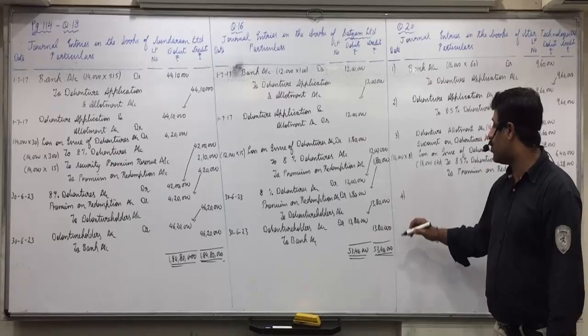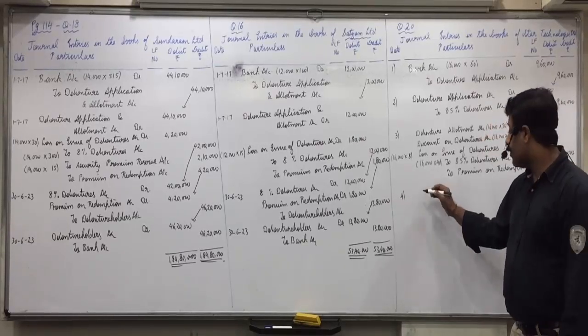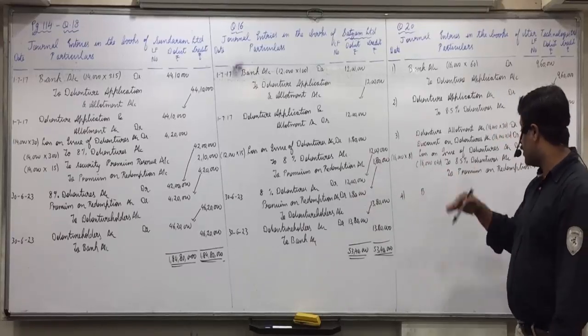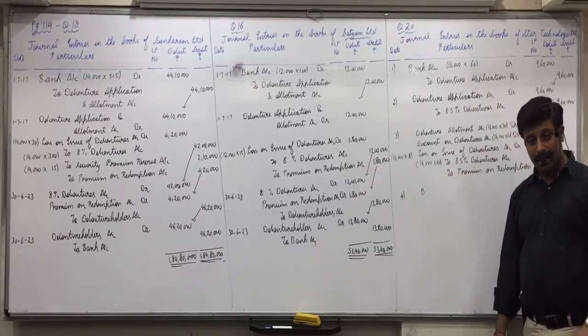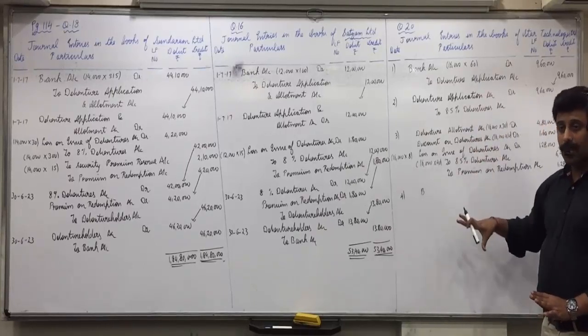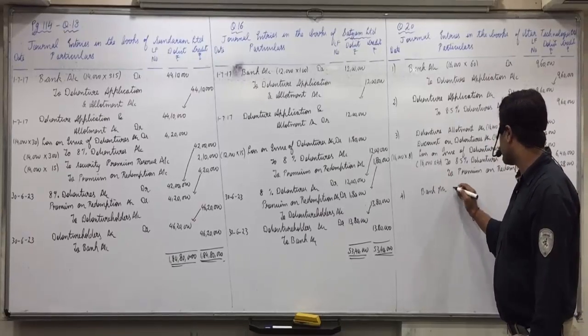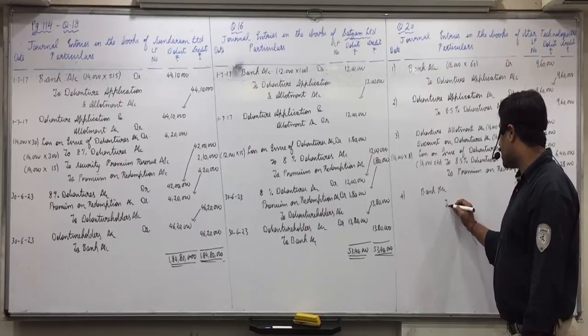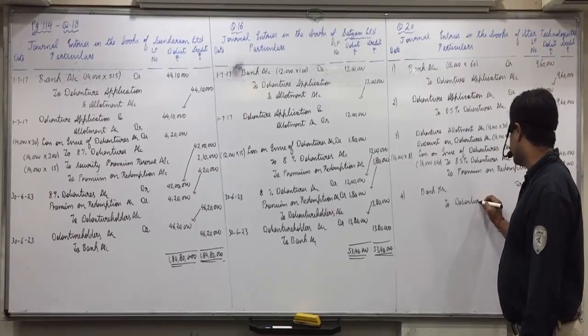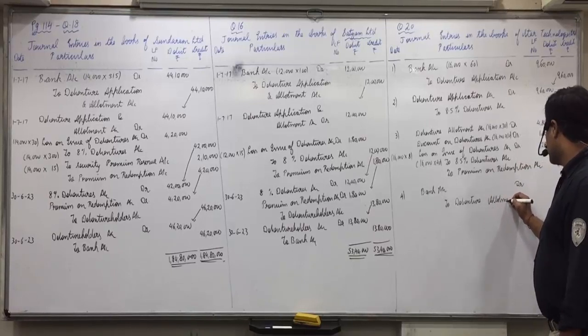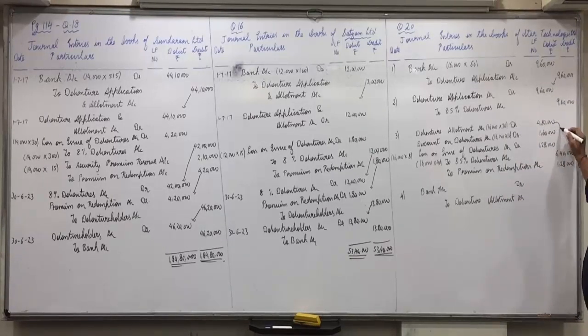And the normal fourth entry, receipt of allotment money. So don't get carried away. Debentures, premium on redemption to debenture holders. Now we are just passing entries of issue. 2 entries of application and 2 of allotment. So bank account debit to debenture allotment account with the full amount 4,80,000. 31,68,000. Total 31,68,000.